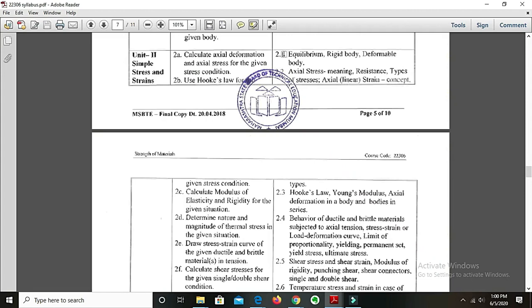Then under point 2.2, we will have axial stresses. What is the meaning of axial stresses? We will learn over here. Then what are the various resistances and the types of stresses. We will learn first what is a stress, what are the various axial stresses, their meaning and all. Then we will have axial strain, which is also called linear strain. Again, we will have longitudinal strain and various types of strains hereafter.